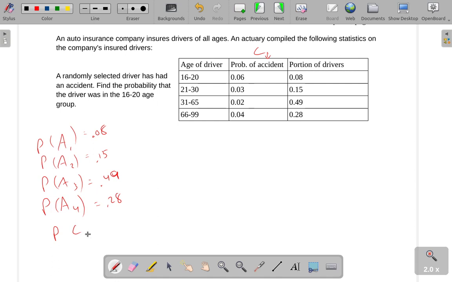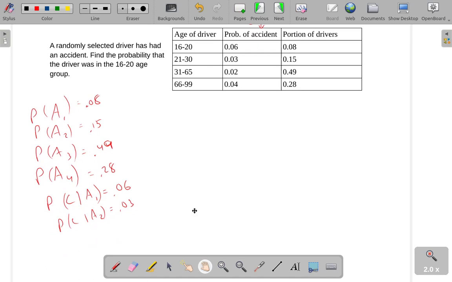The probability of a collision, given that you're in age group 1, is 0.06. Given age group 2, it's 0.03, and so on. Given age group 3, it's 0.02. Given age group 4, it's 0.04. And notice it starts to go back up there for people who are over 66.